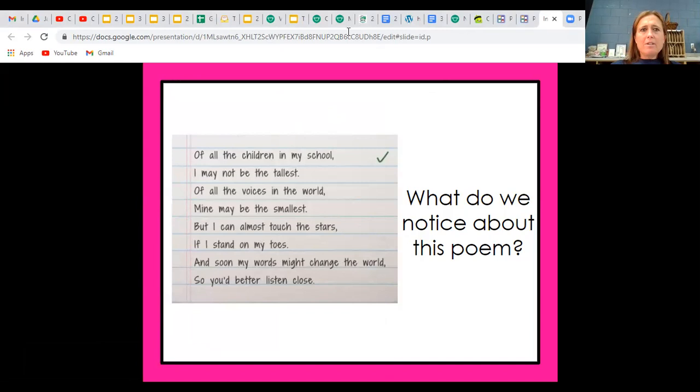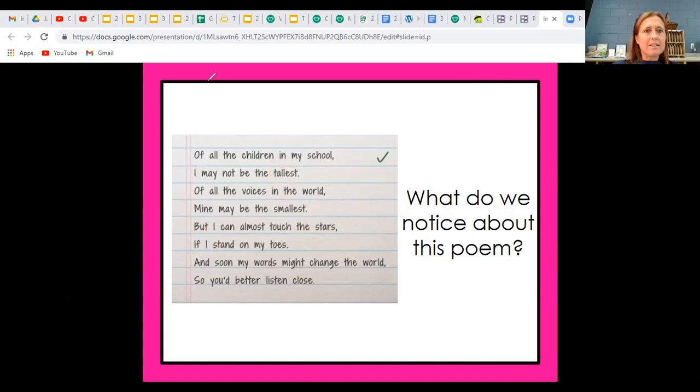Okay? So what do I notice in this poem? I notice first that there are two words with EST, smallest and tallest. There's also the word I many times in the poem, like we saw in the last one. I also can tell that there's no rhyming words at the end. Remember in the video, it said that you can have rhyming words, but you may not have rhyming words. So I do not see those in this poem.